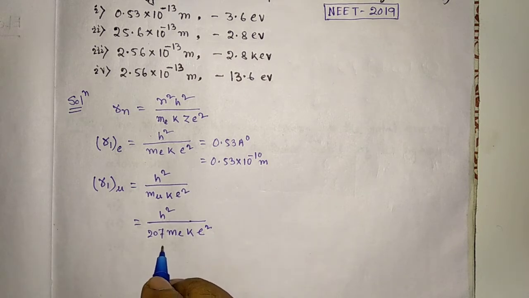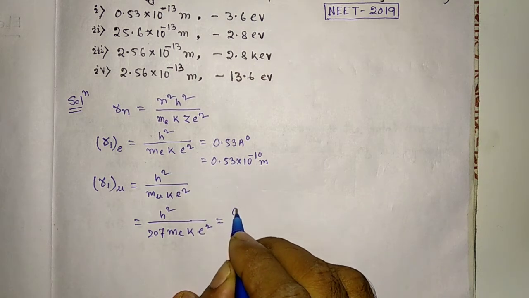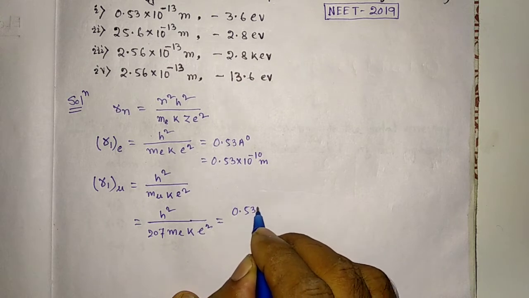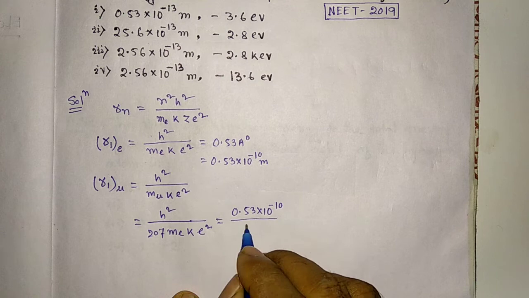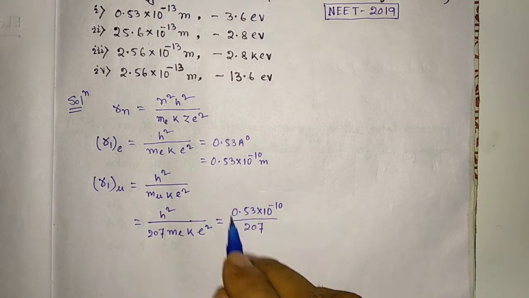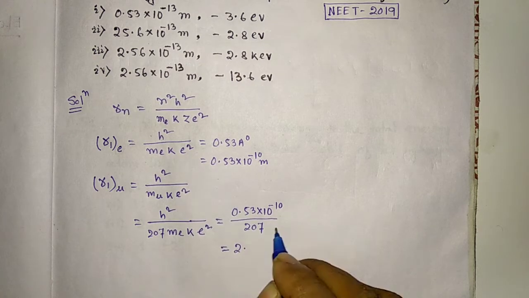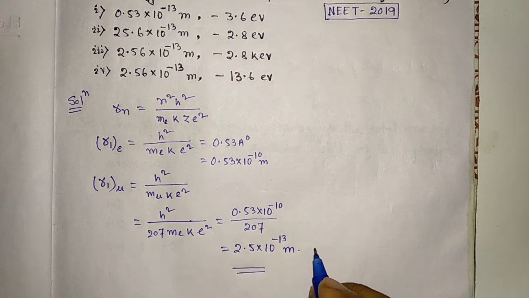So it is equal to 0.53 into 10 to the power minus 10 divided by 207, and after calculating this we will find this is 2.5 into 10 to the power minus 13 meter. So this is our first answer.